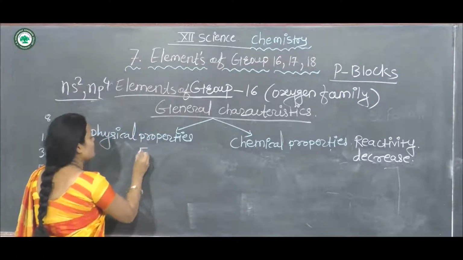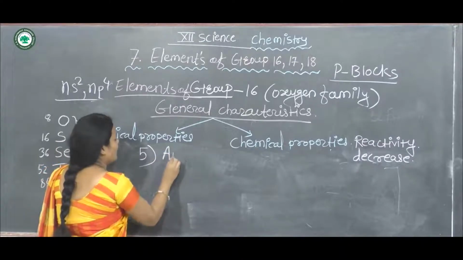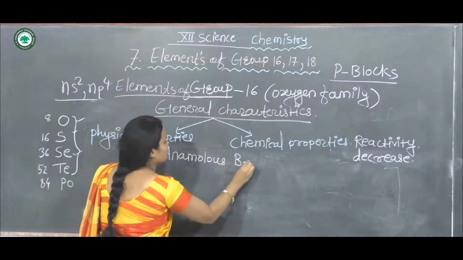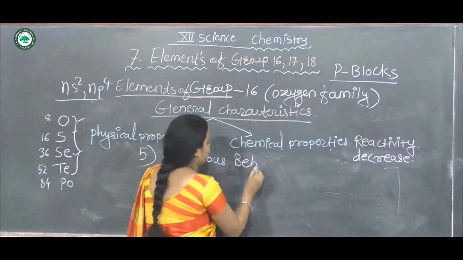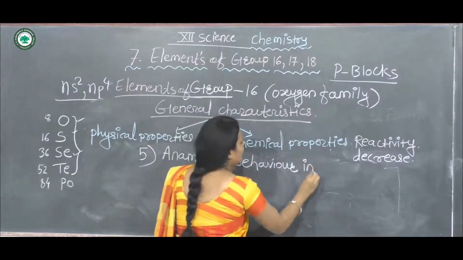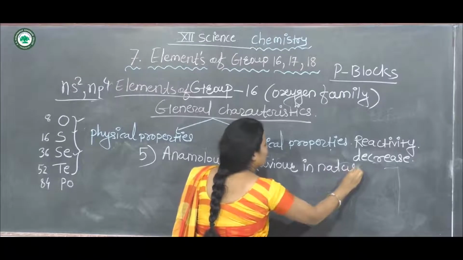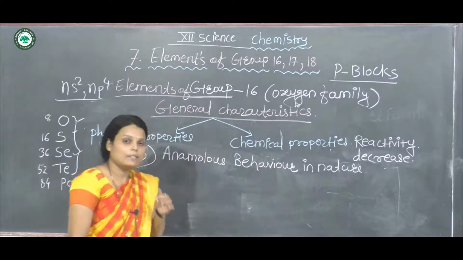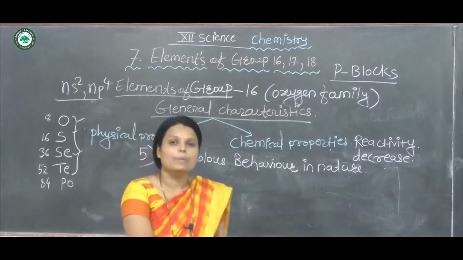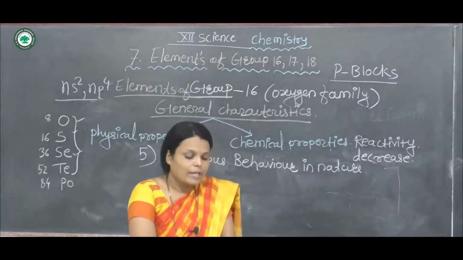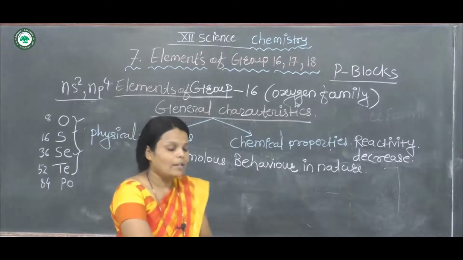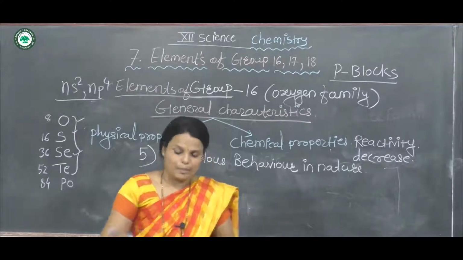Group 16 elements show anomalous behavior. Anomalous behavior means the oxygen atom has very small atomic size, high electronegativity and non-availability of d orbitals.